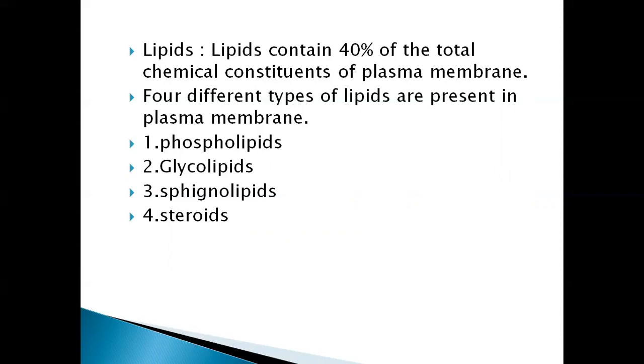These molecules exhibit two types of properties, hydrophilic and hydrophobic. That's why these molecules are called amphipathic molecules.